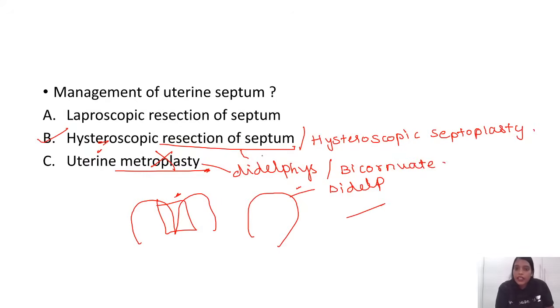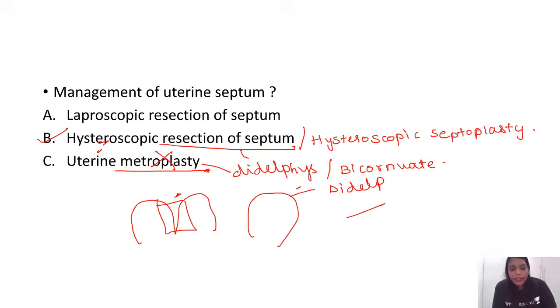So here, if you had the option of hysteroscopic septoplasty, go with septoplasty, because septoplasty and resection of septum are both the same. Septoplasty means removing the uterine septum, whereas metroplasty means removing the medial half of the uterus and unifying it. Metroplasty is for didelphys and bicornuate uterus, while septoplasty is for uterine septum. Right, I hope there is clarity on this.